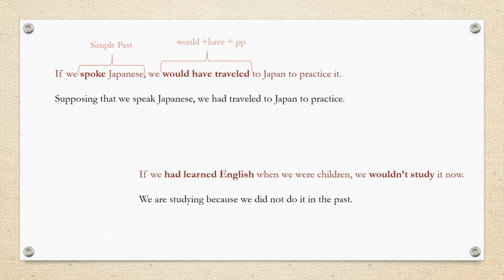So we have a result in the present related to what we were supposed to do. In this case, we have past perfect and we have would plus base form. If you notice, in the first part, in the if clause, we have the third conditional, but the second part is the second conditional. This structure that we are seeing here is called mixed conditional. So we are mixing the second and the third conditional parts in order to give a different meaning. What is the meaning? So let's see it in the next chart.